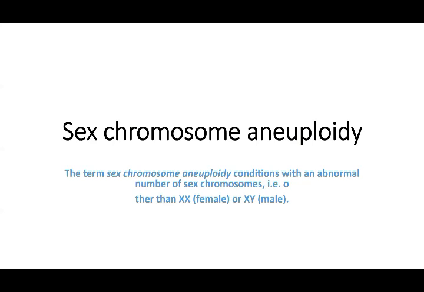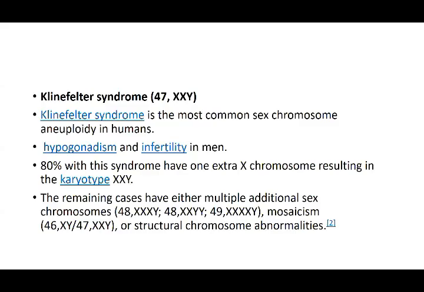Normal is there and it does not have that. That is what we label as aneuploidy. That is the irregularity we were talking about, the autosomal aneuploidy. In this, a very important one is Klinefelter syndrome, which is 47, XXY. The chromosomal number has an extra X. It is the most common sex chromosome aneuploidy in humans.